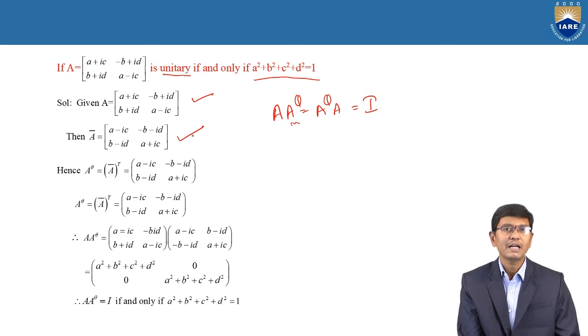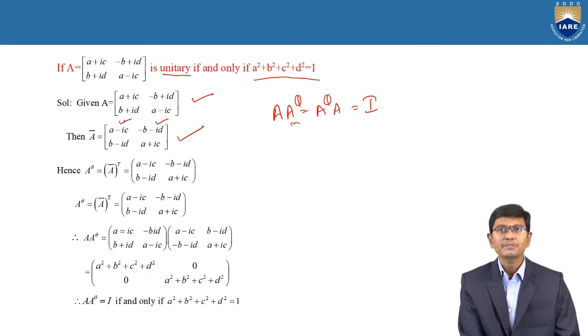The conjugate of a matrix is, as we know previously, the replacement of the complex value, whether plus changes to minus and minus changes to plus. In the given matrix, a plus ic changes to a minus ic, and minus b plus id changes to minus b minus id.